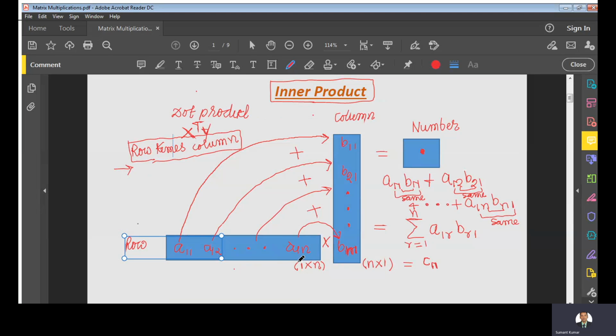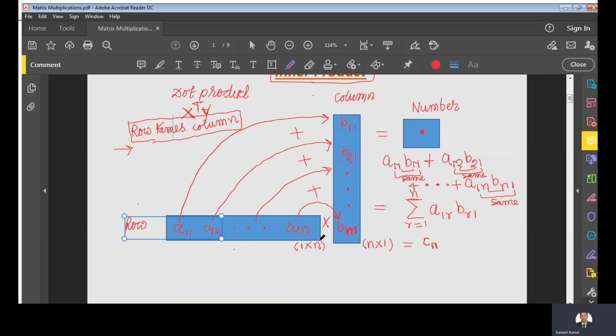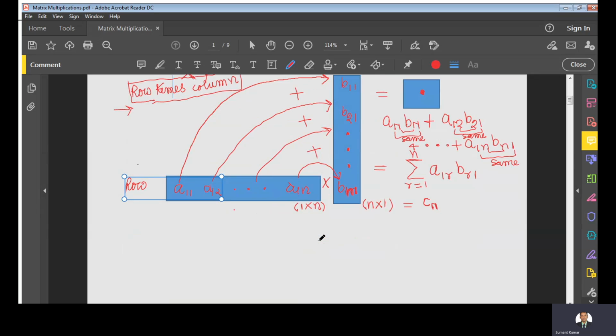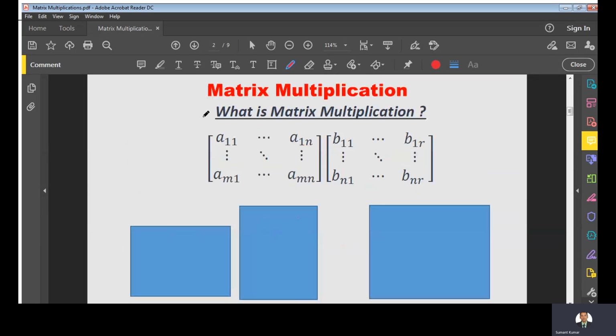So let us see in matrix multiplication how we use this concept and how we generalize it. For it, let us take higher order matrices, square matrices, right?